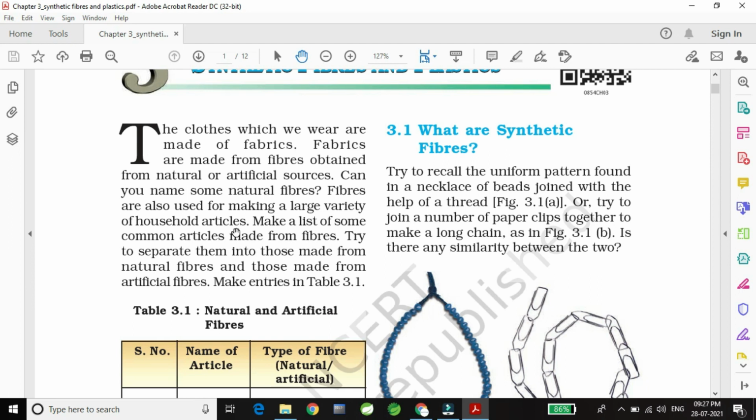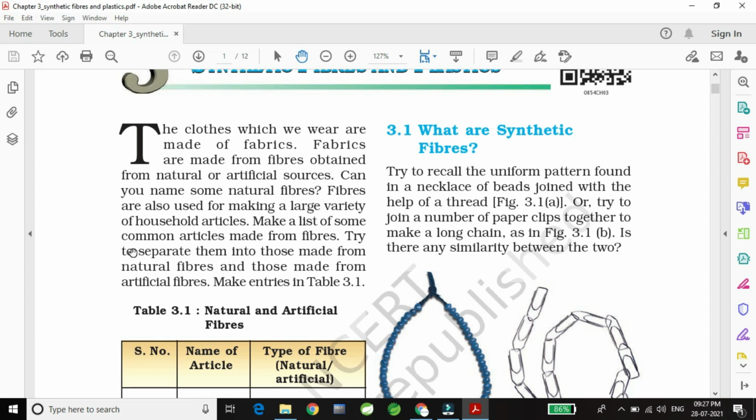So some fibers may be natural fibers and some may be artificial fibers. Natural fibers like the mat, which is made from cotton, and artificial fibers like the bucket in the bathroom which we use, a bucket made up of plastic.